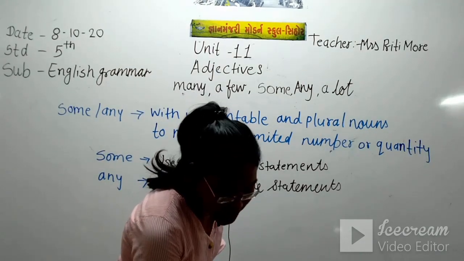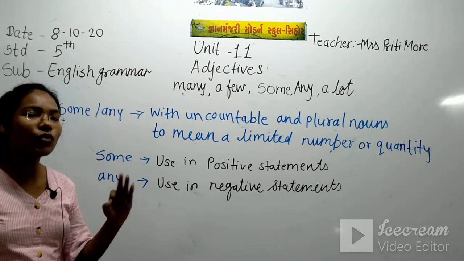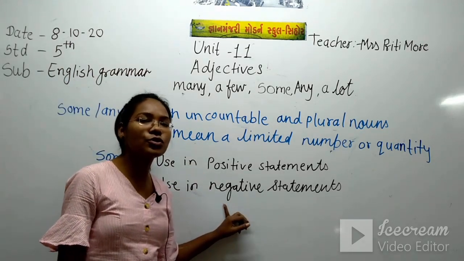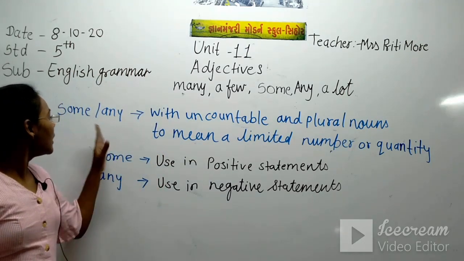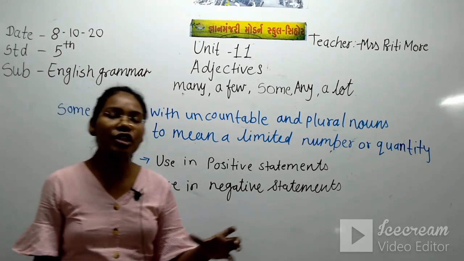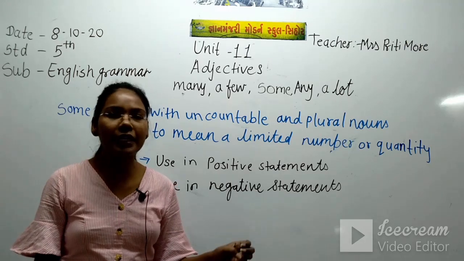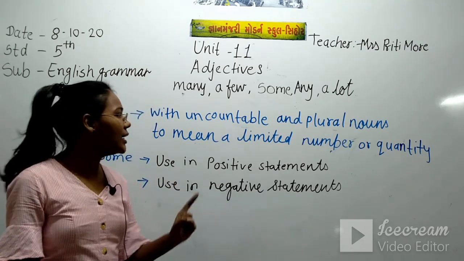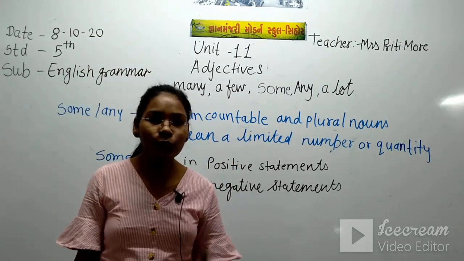So positive means the sentence has no word like not or no, and the negative is where we use not or no, these types of words. So here we have cleared that some and any show the limited number or quantity of things, and we use them before uncountable and plural nouns.